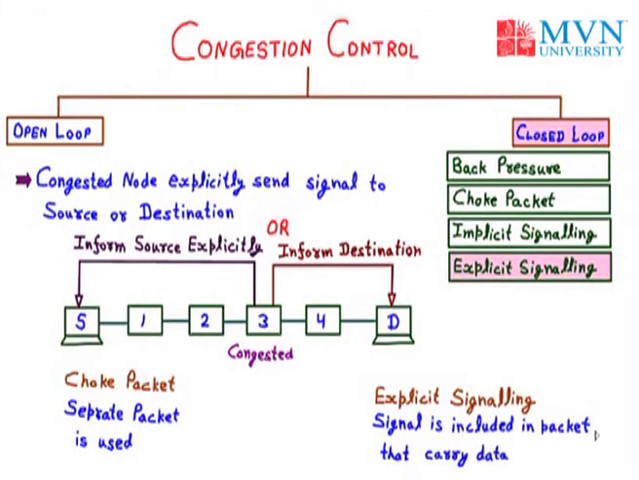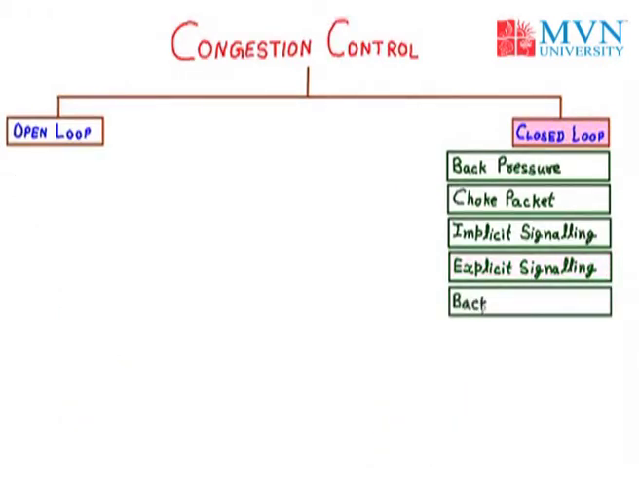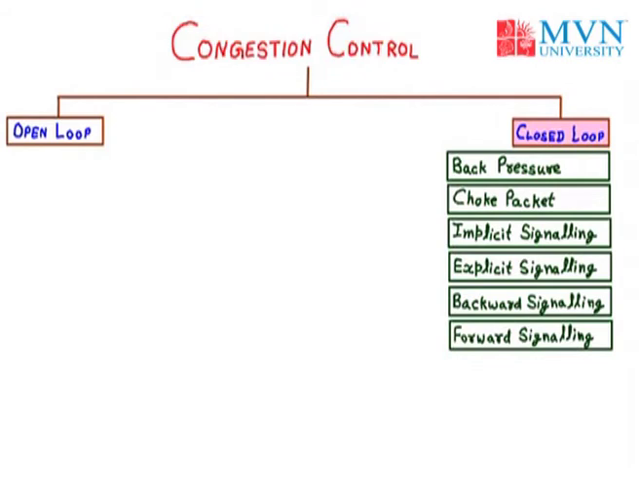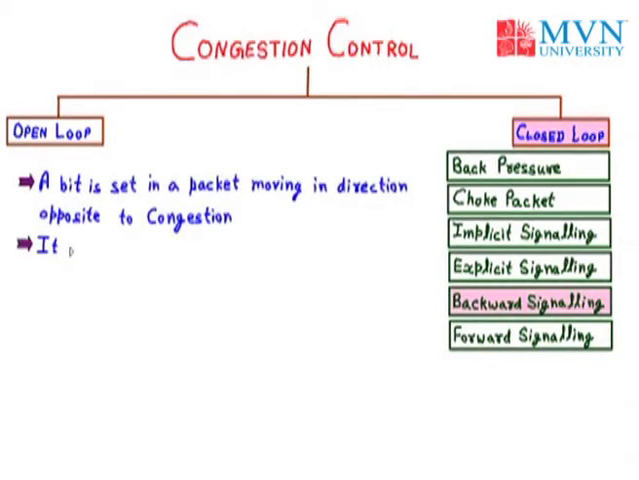Now except for the 4 methods, that is the back pressure, choke packet, implicit signaling and explicit signaling, we have 2 more options under the closed loop, that is backward signaling and forward signaling. Now we'll discuss the backward signaling. In the backward signaling, a bit is set in a packet moving in the direction opposite to congestion. It warns the source about congestion and the source slows down.